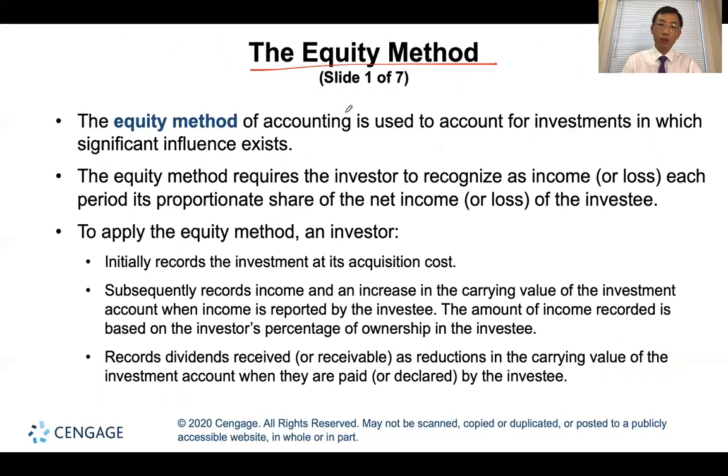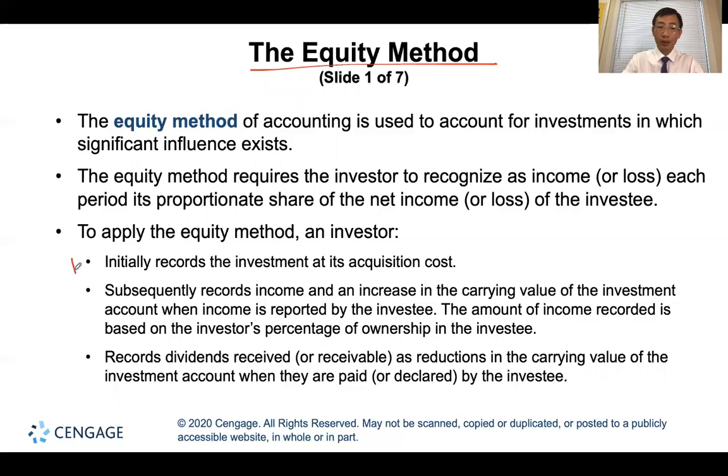So in general, the equity method is used to account for investments in which significant influence exists. To recognize this investment, we have three procedures.